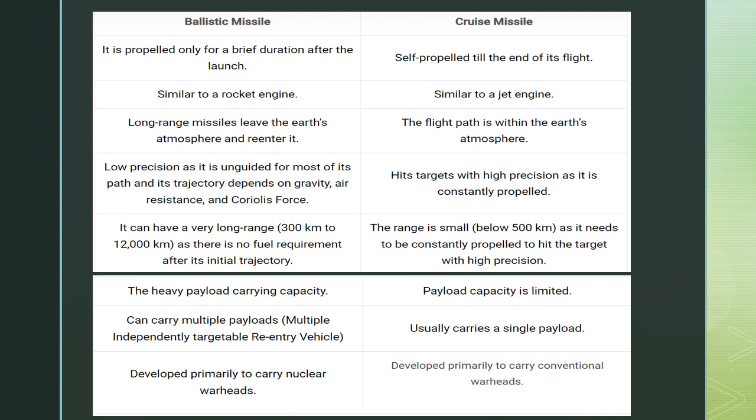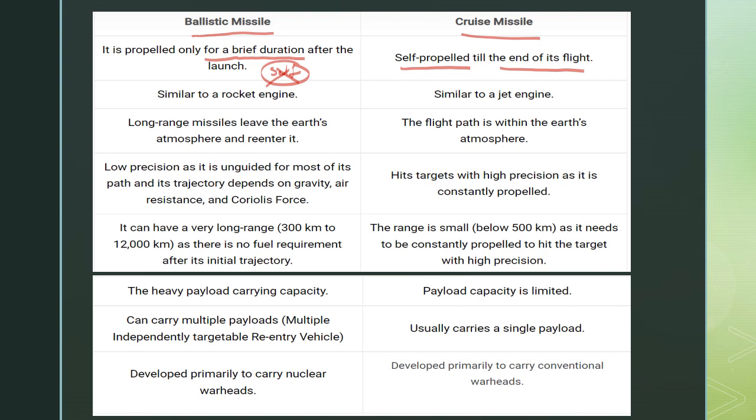After that, if we compare the difference between ballistic missiles and cruise missiles, many question papers touch on this type of question. What are the differences between ballistic missiles and cruise missiles? A ballistic missile is propelled only for a brief duration after the launch. That means its propulsion time is very short. They don't have the capacity of self-propulsion. But cruise missiles, on the other hand, are self-propelled and have a long duration of powered flight until they end their flight and hit the target.